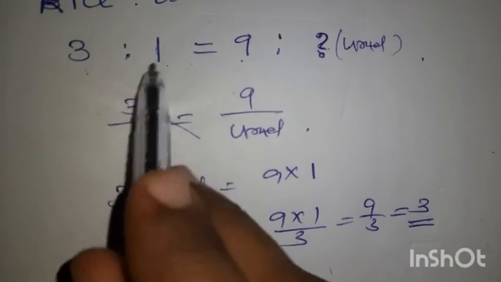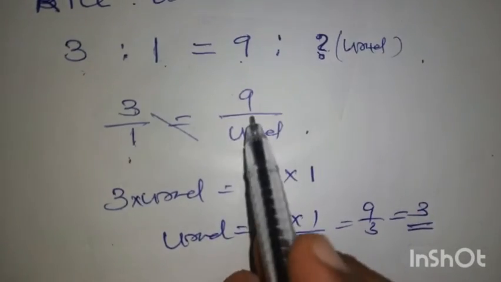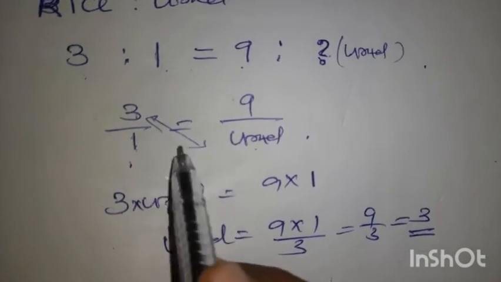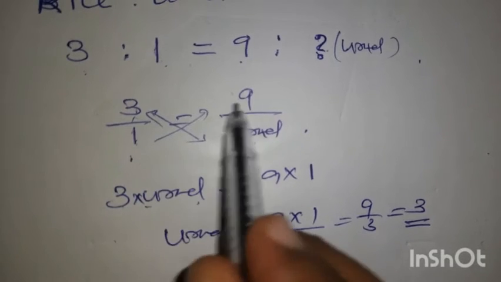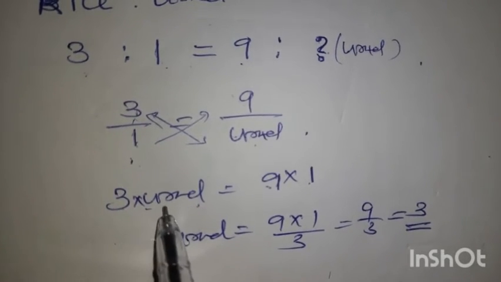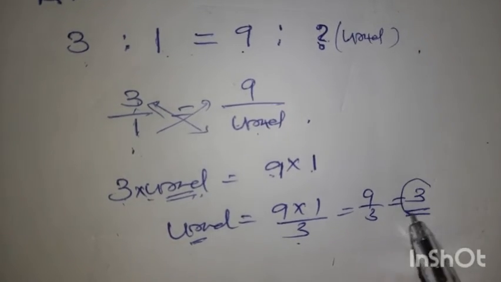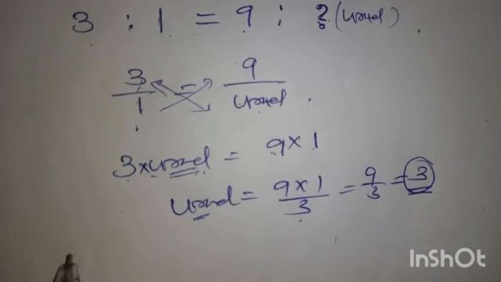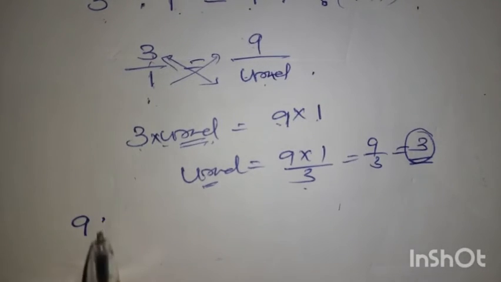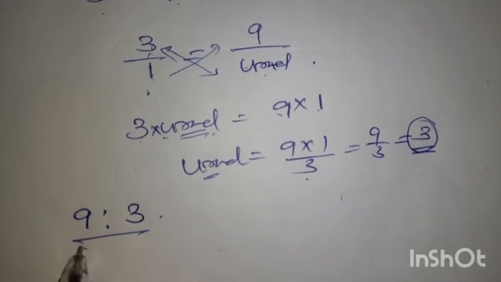3:1 is 3 by 1. 9:urad is 9 by urad. This you have to cross multiply. 3 into urad is equal to 9 into 1. And you have to find out how many cups of urad. So 3 should be divided here. So you will get the answer as 3. That means 9 cups of rice and 3 cups of urad are needed.